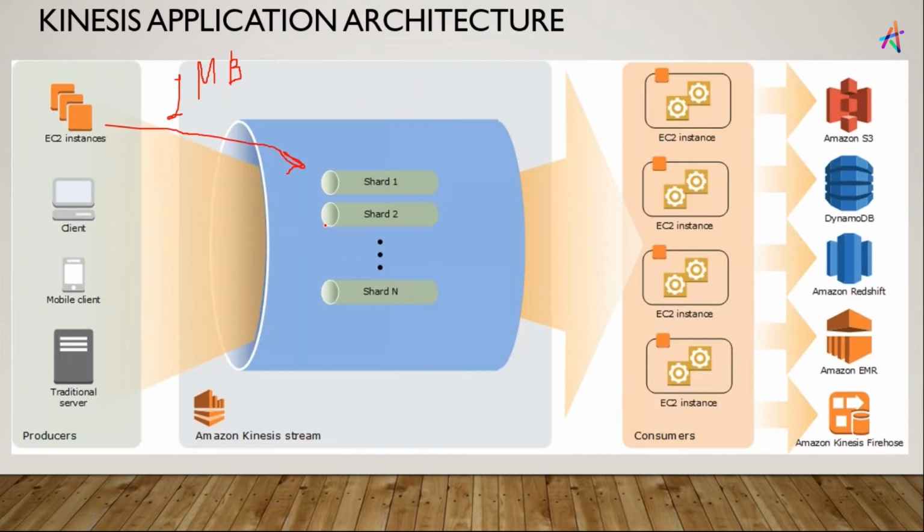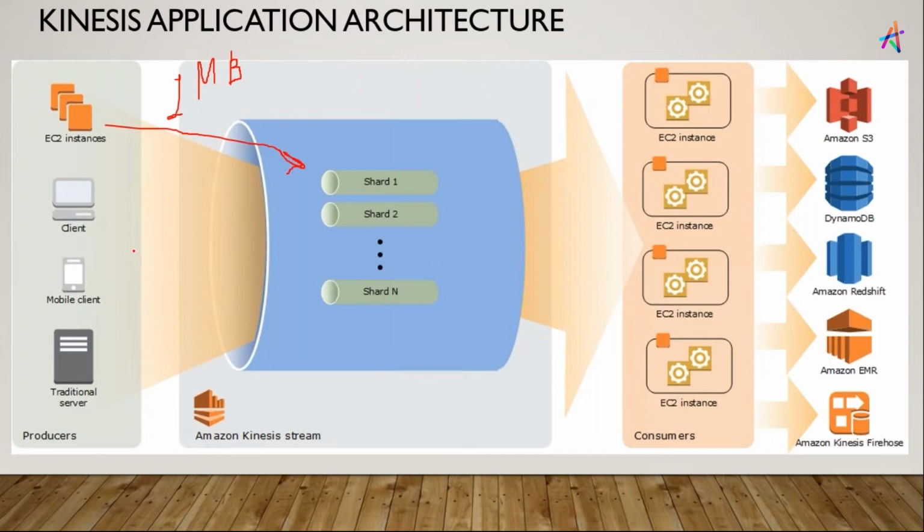Now let's just say I want to write 10 MB of data per second. Don't you think I will need more than one shard? I can work with one shard also, no issue with that, but that one shard will take 10 seconds to pass 10 MB of data. But if I want to pass 10 MB of data within a second, then I'll have to use 10 shards. So you are basically increasing the width of your Kinesis to pass more data. If you have billions of users all over the world, I'm pretty sure 10 shards won't be enough, so you will have to increase the shards to pass more and more data through your Kinesis data stream.